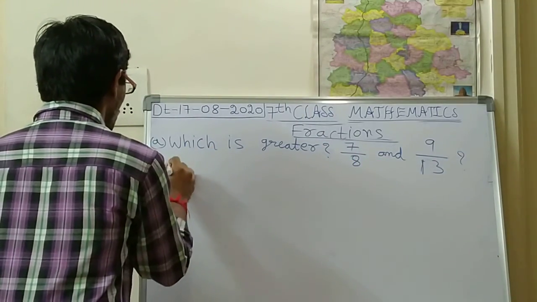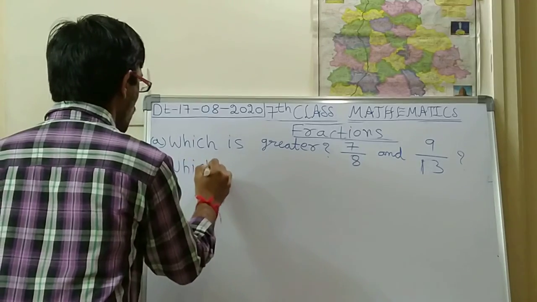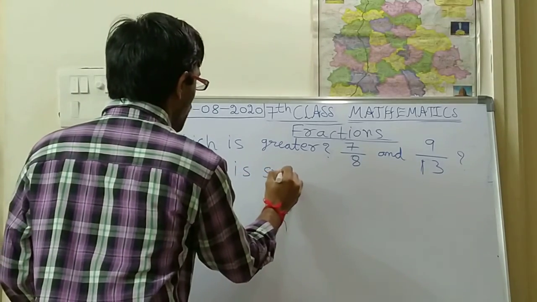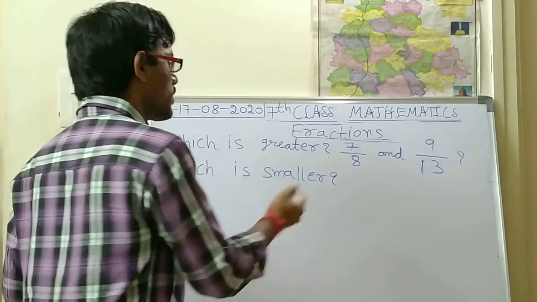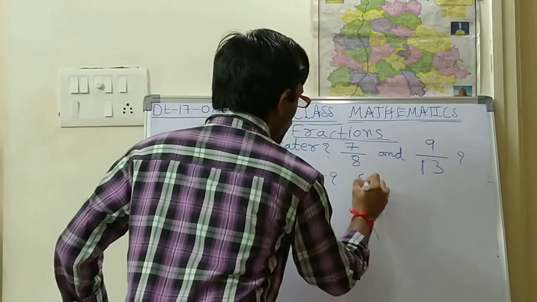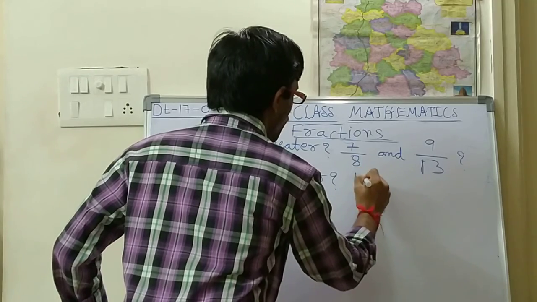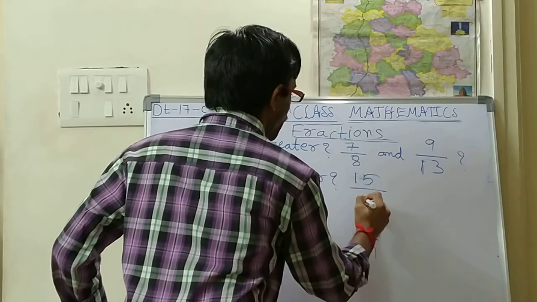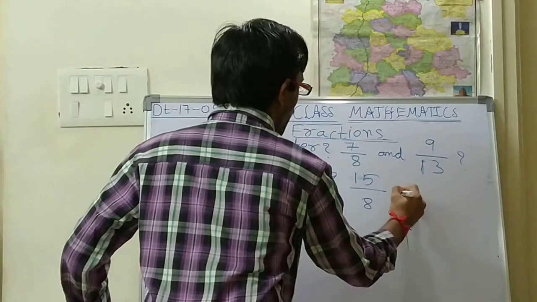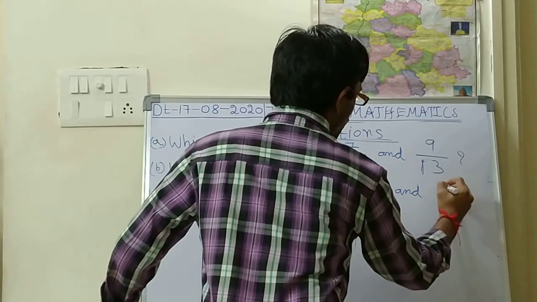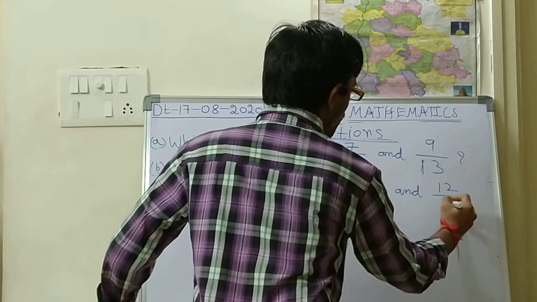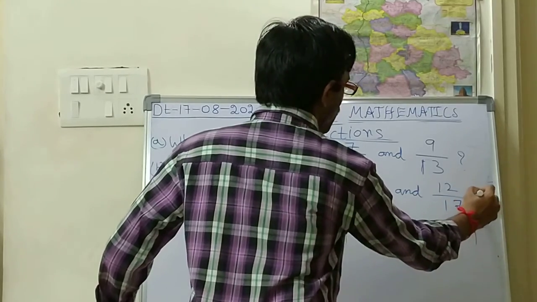Next B. Which is smaller? Which is smaller? So 15 by 8 and 12 by 17.